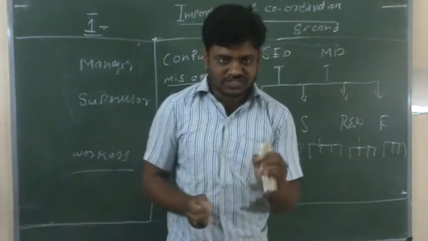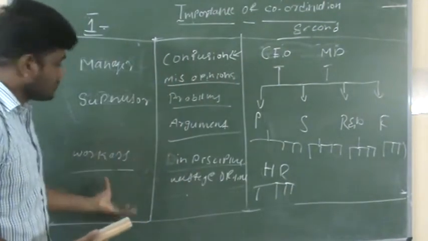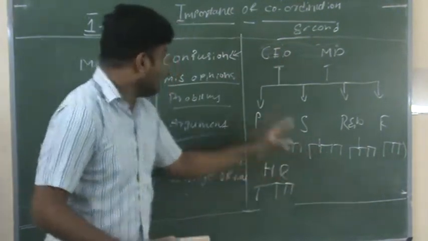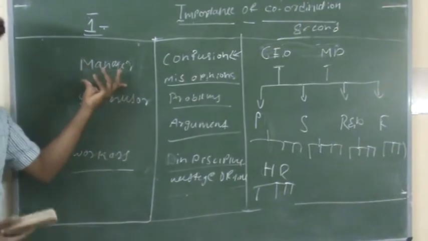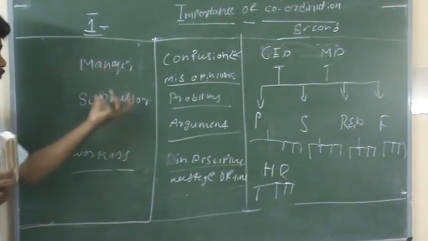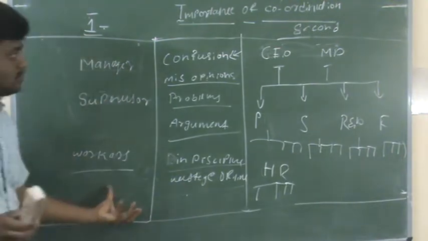Don't get confused, I am just replacing the first family with this organization and the second family with this organization. In the first family, there are just 4 members. And in the first organization, there are 4 people: manager, supervisor and workers.